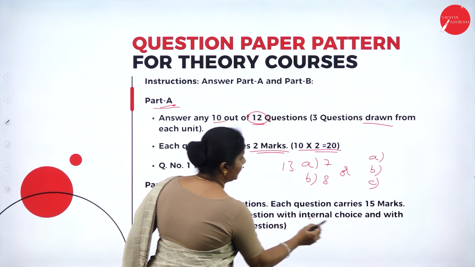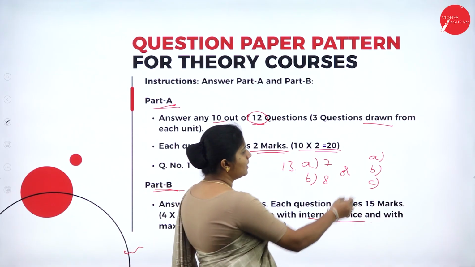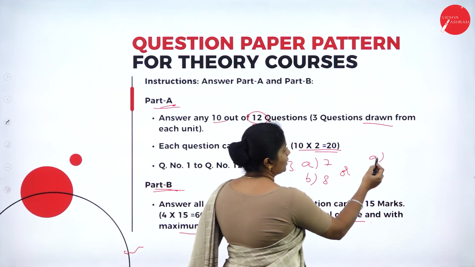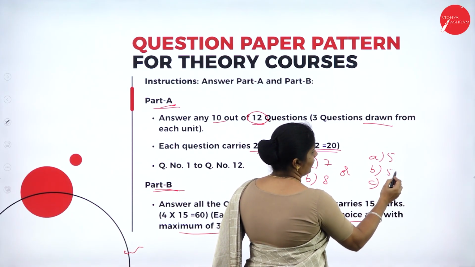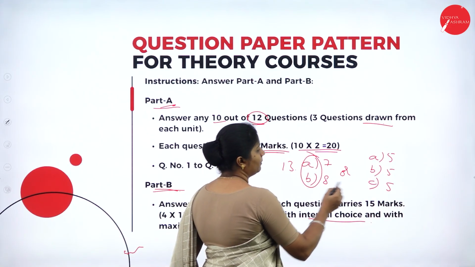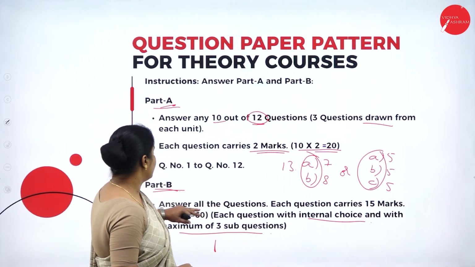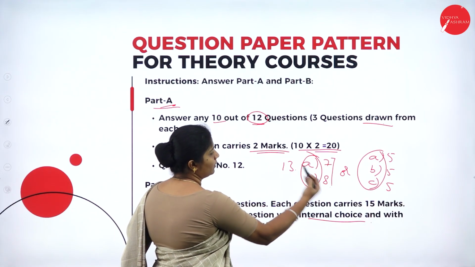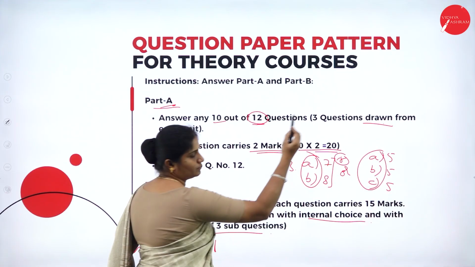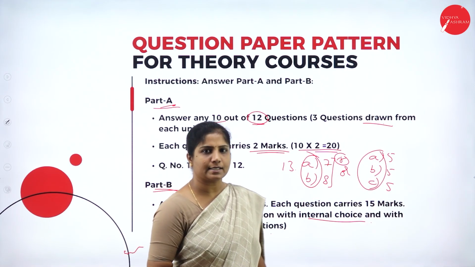Each question comes with internal choice and a maximum of 3 sub-questions. If A, B, C is there, they are going to divide it 5, 5, 5 like that. You need to answer these A, B or A, B, C. But each question carries a total of 15 marks. This is how your question paper is framed for your final examination.